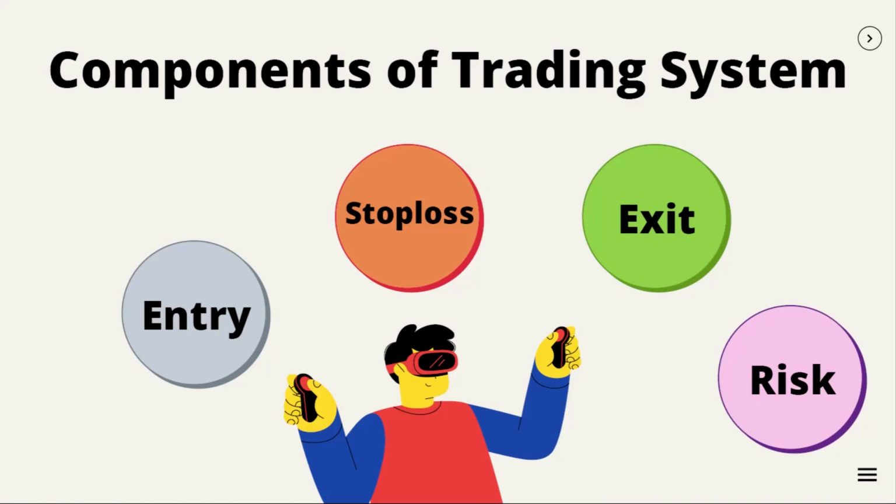It is better if it defines a trailing stop loss as well, because it helps in reducing the loss in case the price reverses. So these are the four essential components of a trading system. A trading system should define an entry criteria, a stop loss criteria, an exit criteria, and also the risk criteria with respect to a trade.